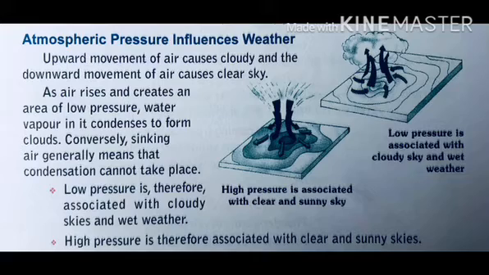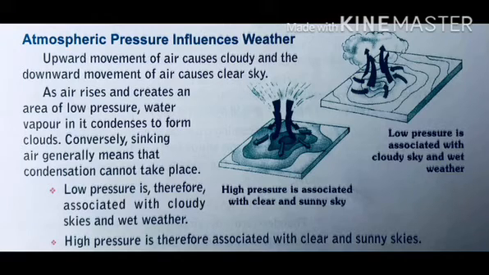Now, atmospheric pressure influences weather. Upward movement of the air causes cloudy skies, and downward movement of the air causes clear skies. As air rises and creates an area of low pressure, water vapor in it condenses to form clouds. Sinking air generally means that condensation cannot take place.